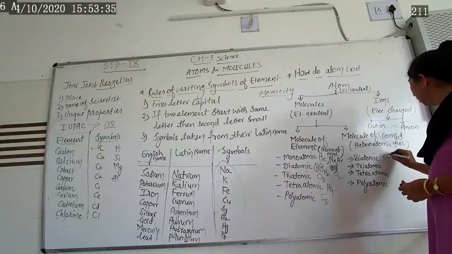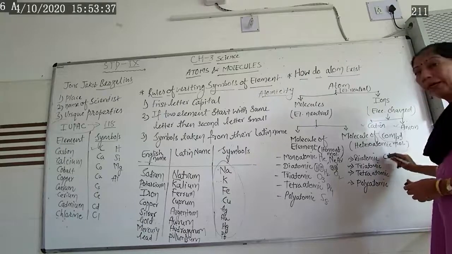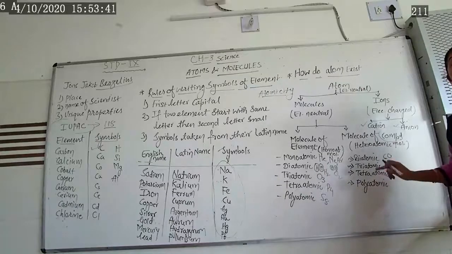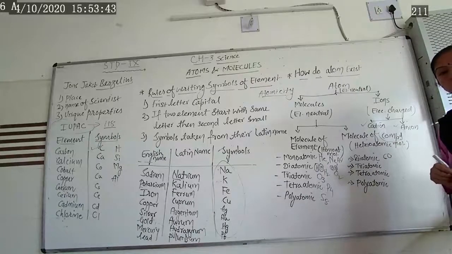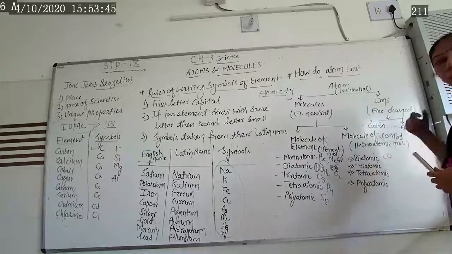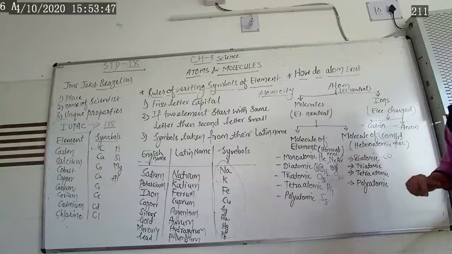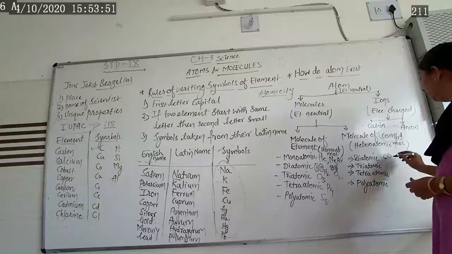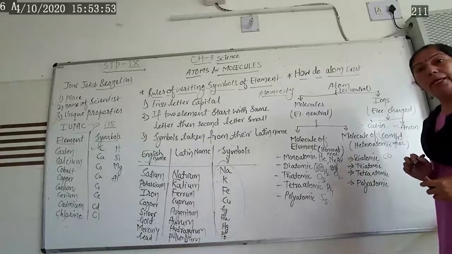Now when two different atoms combine together and form a molecule or compound, suppose two different atoms, let us consider C and O. One is carbon, another one is oxygen. So this one is known as carbon monoxide. This is a toxic gas. It is a compound. Two different atoms are present, one is the carbon atom, another one is the oxygen atom.